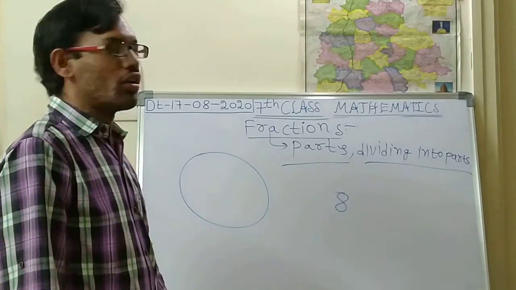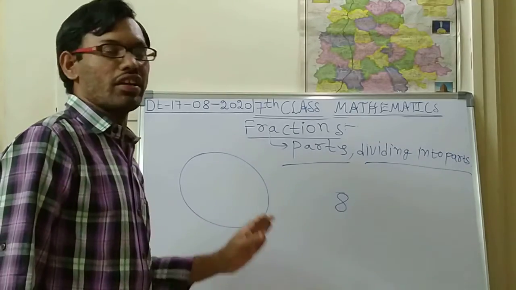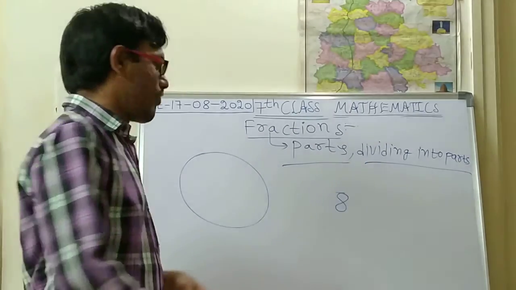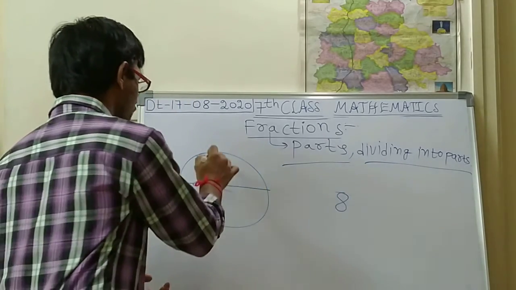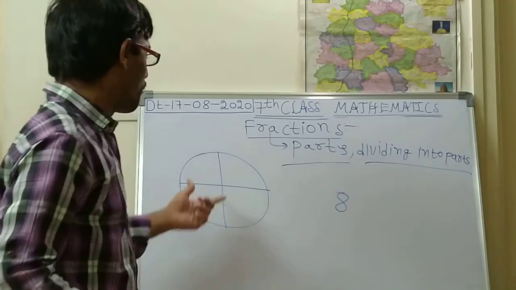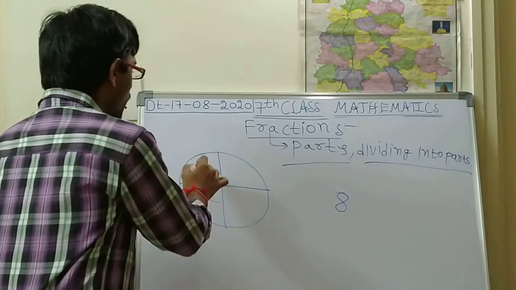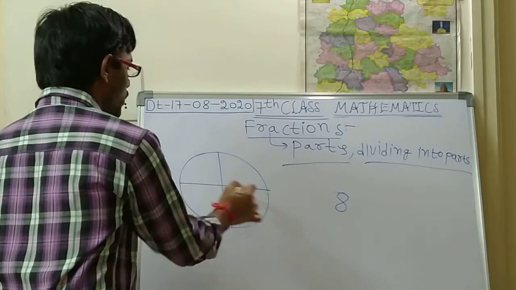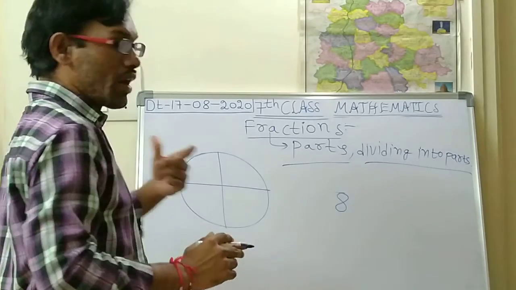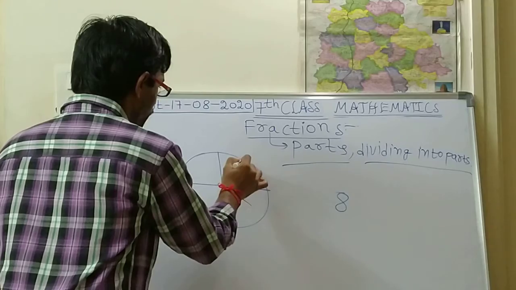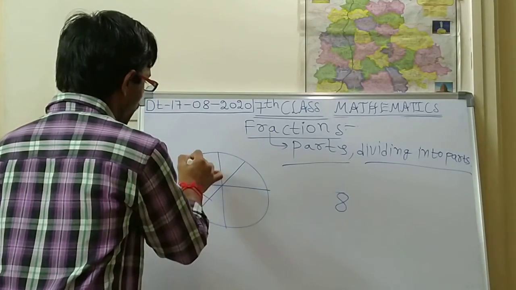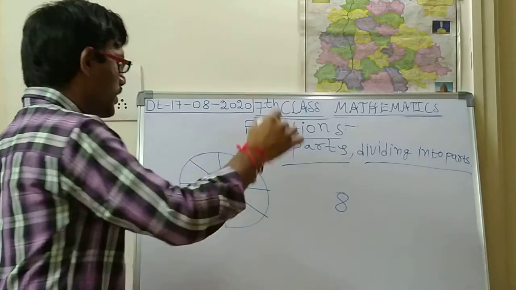We will make this cake into half. So this is the first half, next the second half. By doing 2 halves, how many came? 1, 2, 3, 4. 4 came. So one more 4 parts you have to do. So next 3 and 4. Like this we have done.